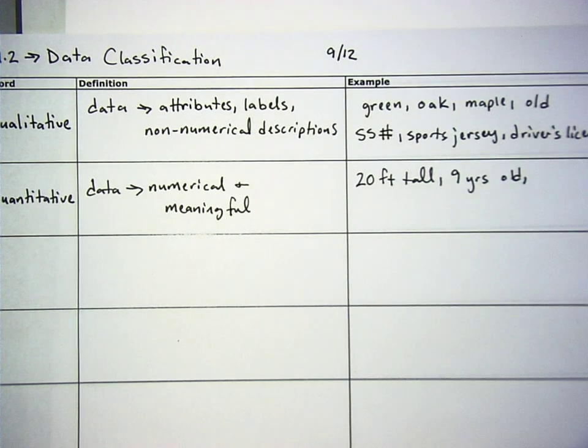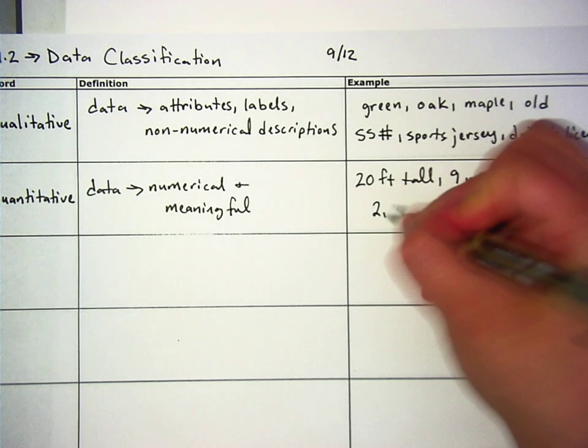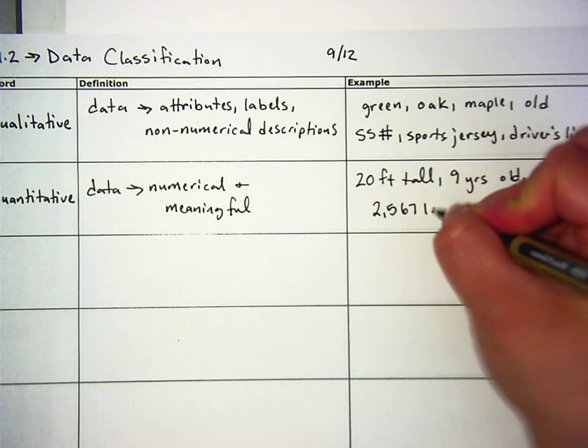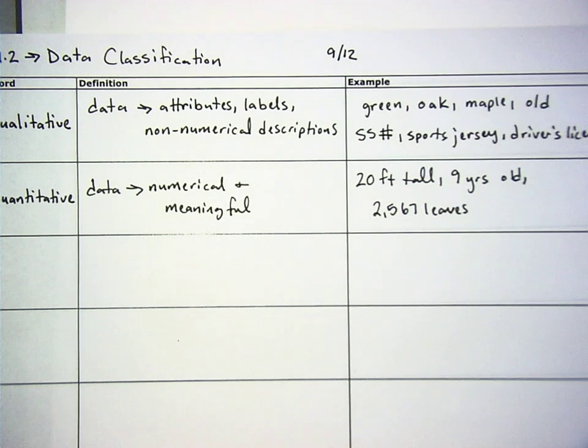It's not like I said, how tall is that tree? And I said, 20 feet. And they said, oh, is it actually 20 feet tall? And I said, no, I just like the number 20. You know, like, no, it's 20 feet tall. It has 2,567 leaves on it right now. That would be the most boring job ever, to count how many leaves were on a tree, but do you see what I mean? These are numbers that mean something.